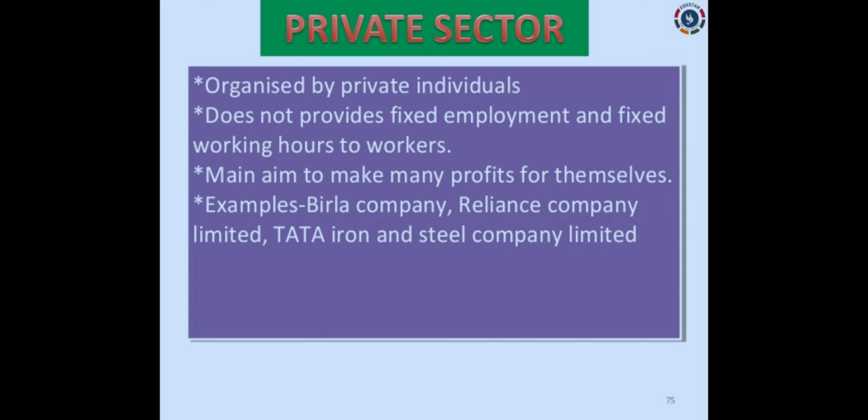So in private sector we cannot expect fixed employment and fixed working hours, and the main aim is to make profits for themselves. This is started by individuals. Ultimately, what will be the aim of them? Yes, the main aim is profit, not the welfare of the people like public sector. And examples, we can give a lot of examples for private sector. In and around our city you can see so many organizations started by individuals, and they all come under private sector. On the whole, I can say here the Birla Company, a very big group, and Reliance also a very big group, and Tata Iron and Steel Company, which we have already discussed.